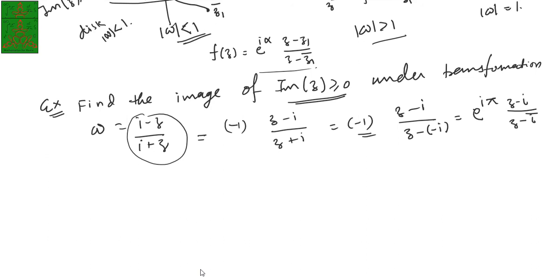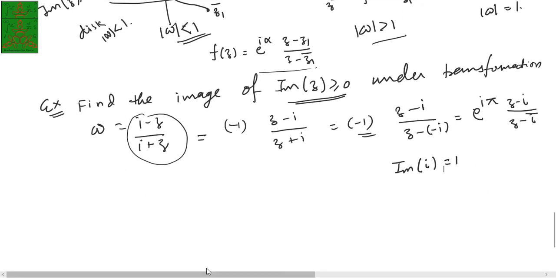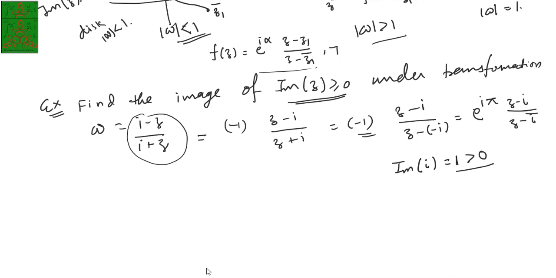And the imaginary part of z1, that is i, is 1, which is greater than 0. So here also the imaginary part of z1 has to be greater than 0 and alpha has to be a real number. That is the situation now.